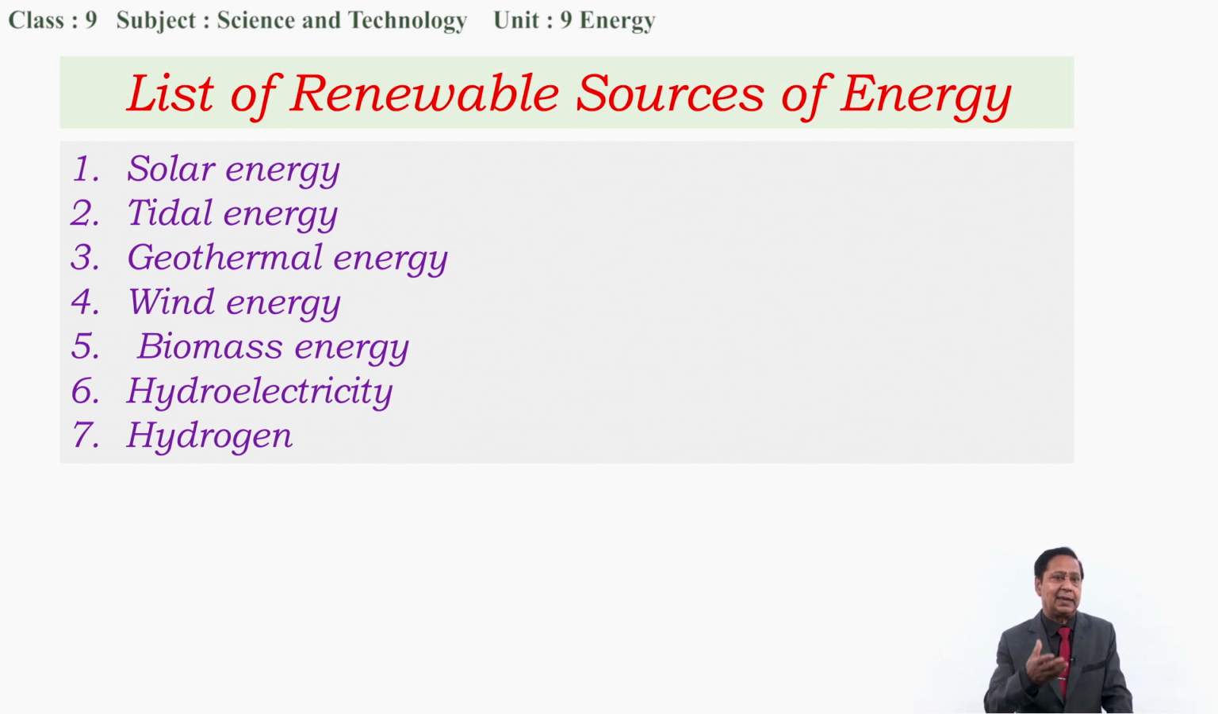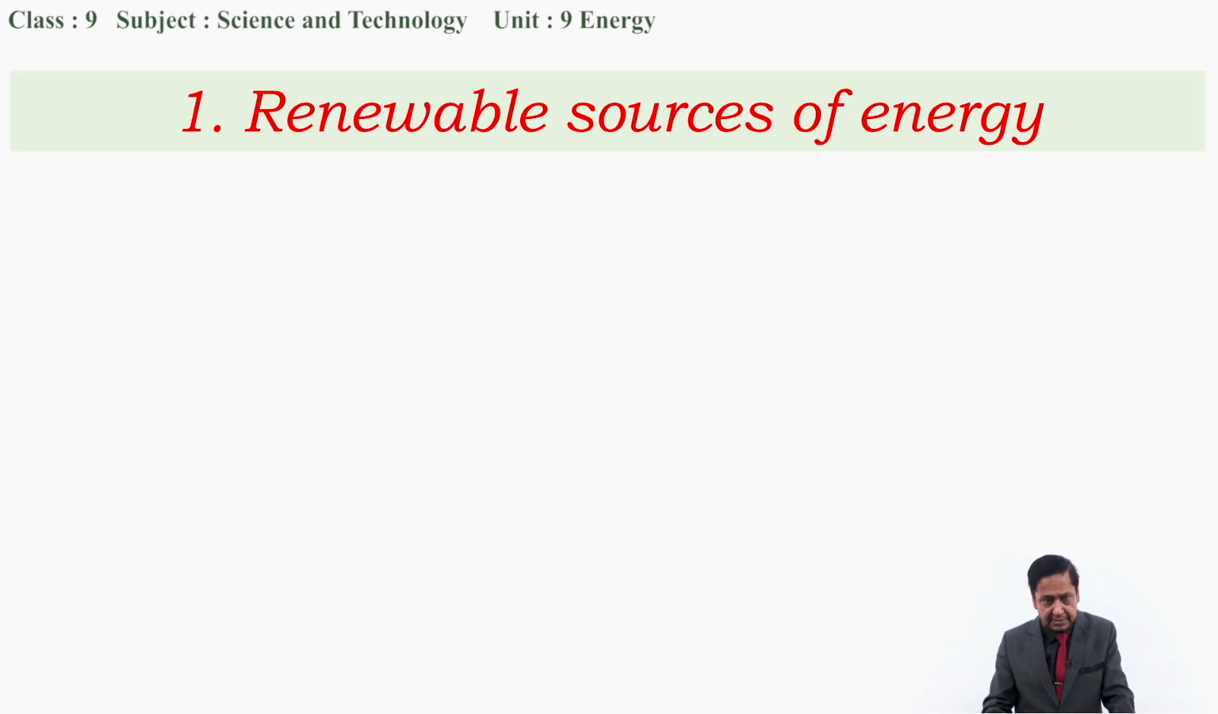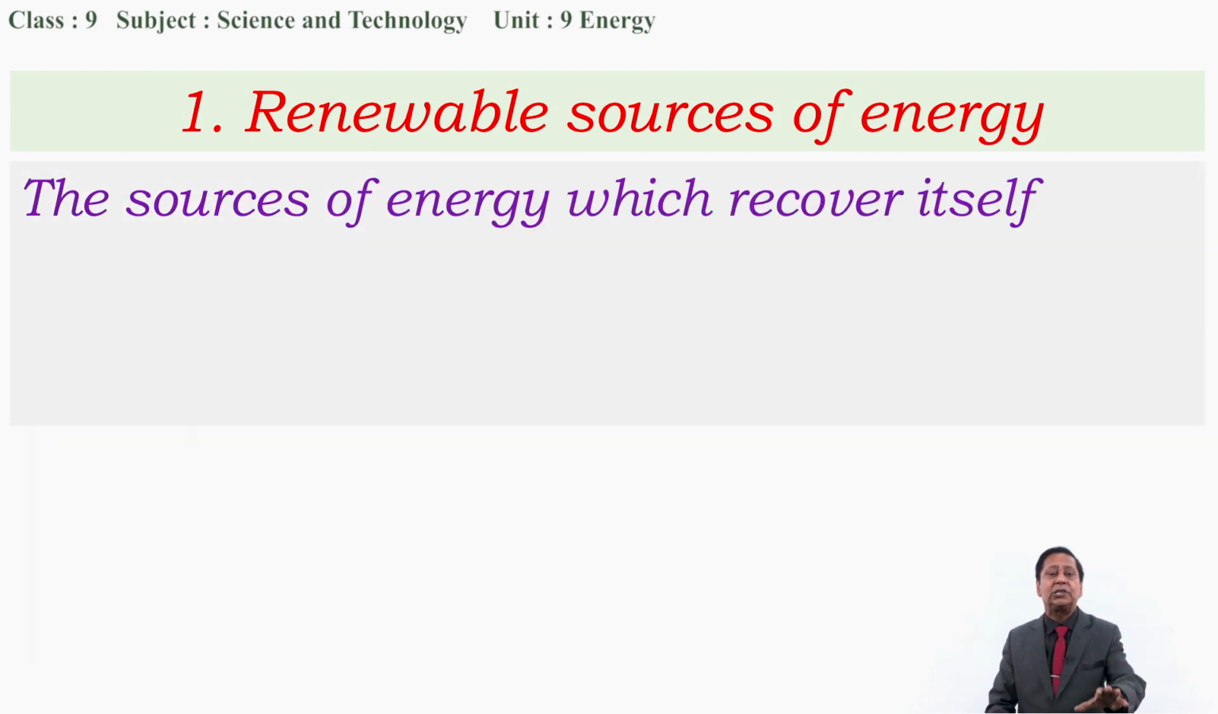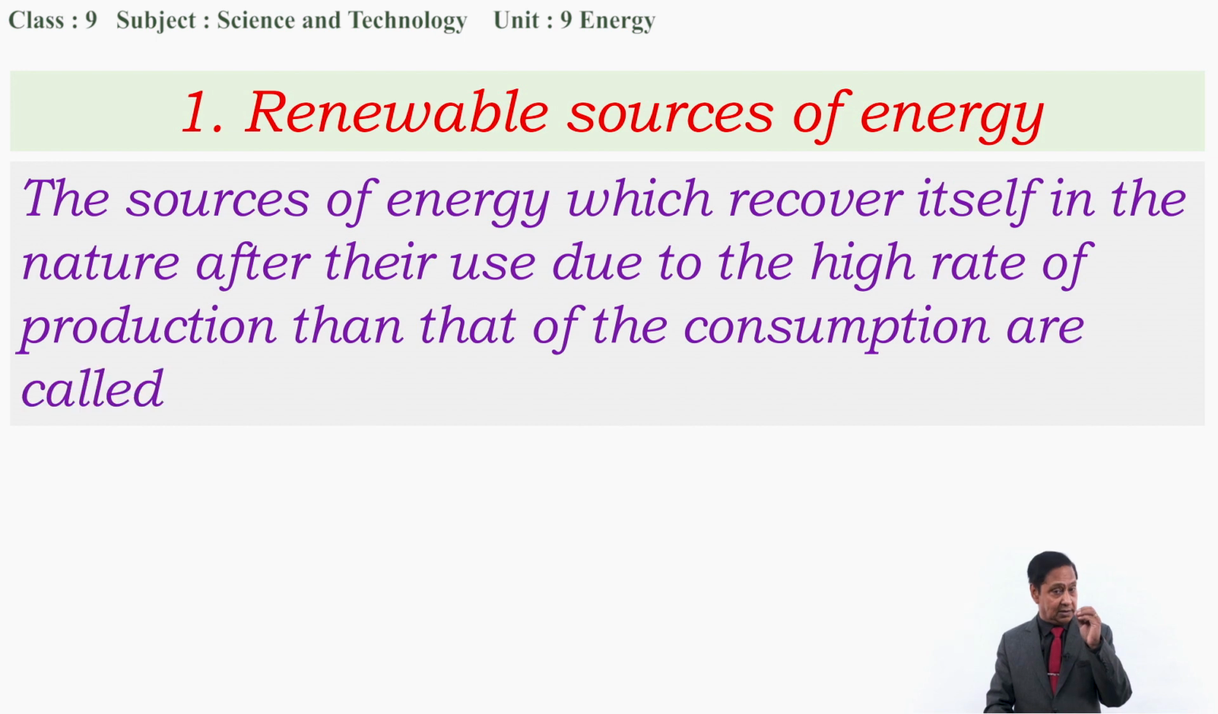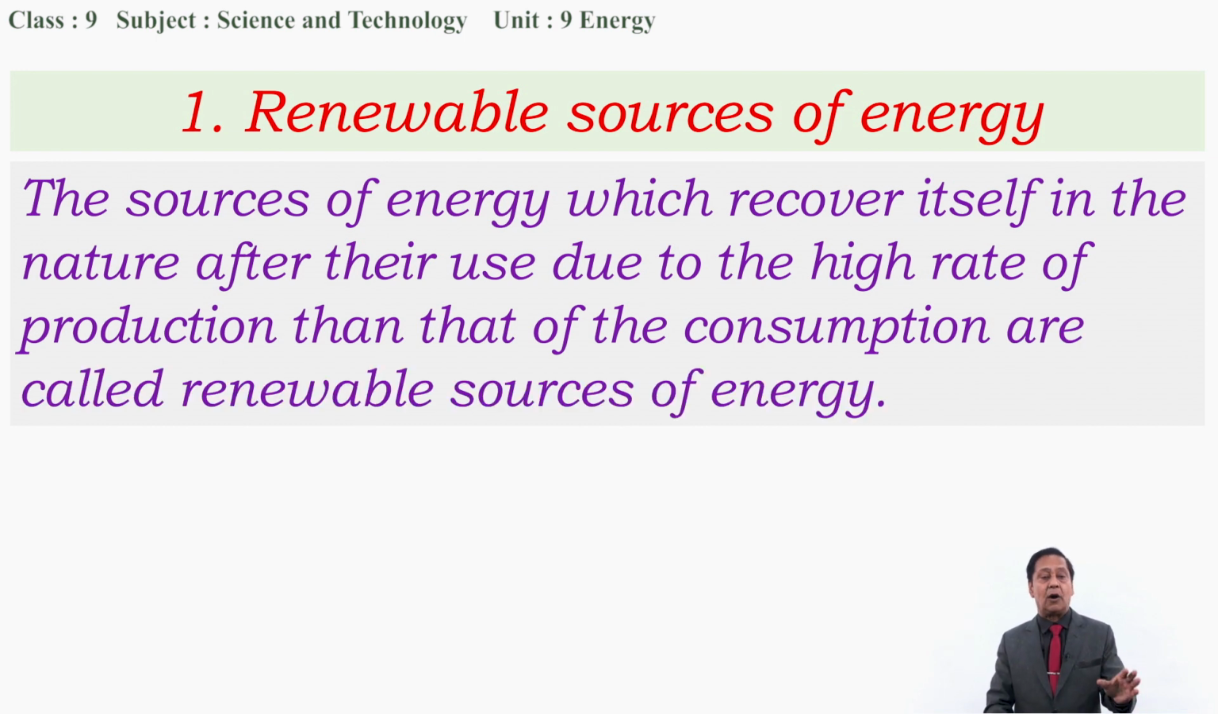Why are we saying these are renewable sources of energy? The reason is the sources of energy which recover themselves in nature after their use due to the high rate of production compared to the consumption are called renewable sources of energy. It means the rate of production is very high but the rate of consumption is very less, and because of that reason they are available forever and they are also called perpetual sources of energy.